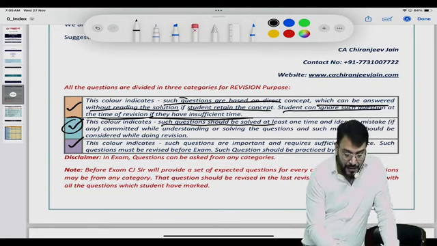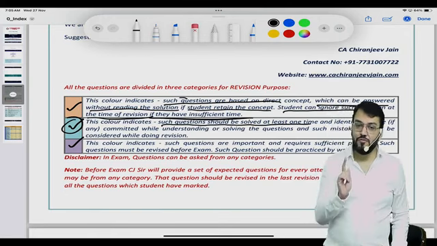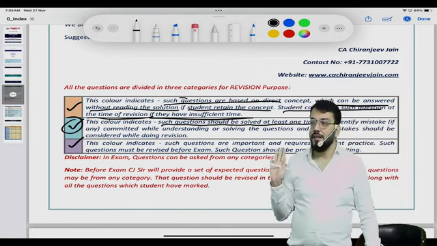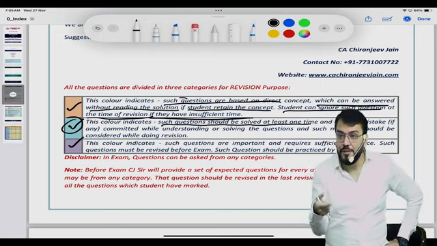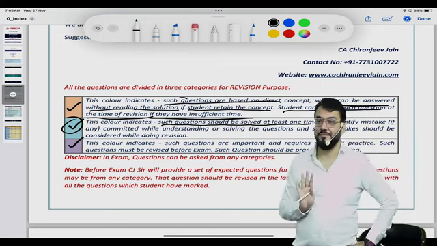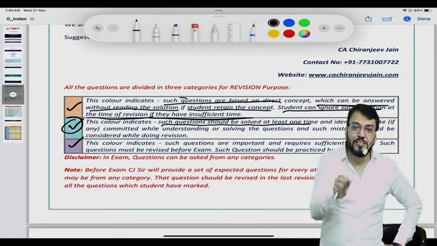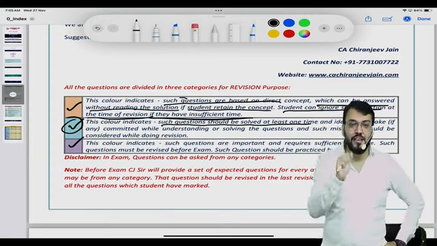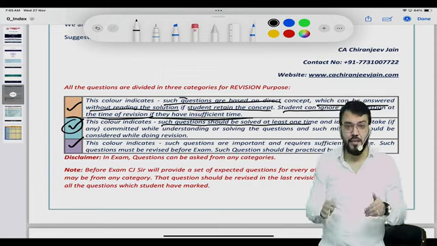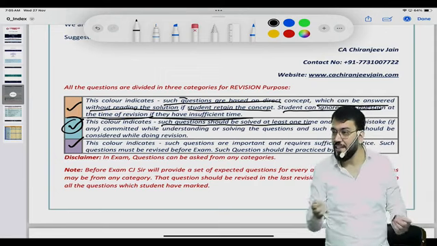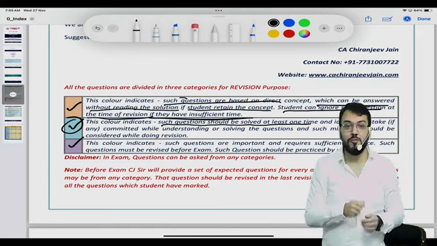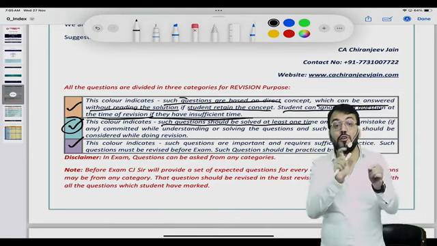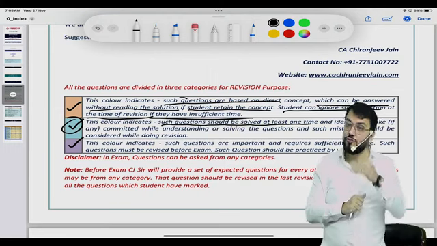Such questions should be solved at least one time. When you are doing your first revision, you should solve them at least once on your own, and identify whether you are able to solve them. Even though simple, if you are able to solve it, it means you can easily answer this type of question in your exam. But if you make a mistake, it does not mean you will always be correct. You might forget some concept directly linked with that question and not be able to link it while reading the question.